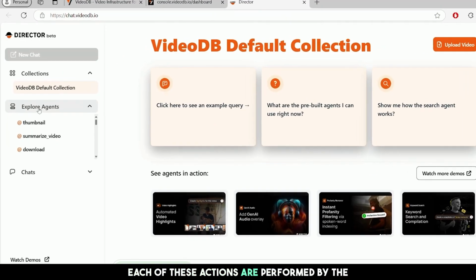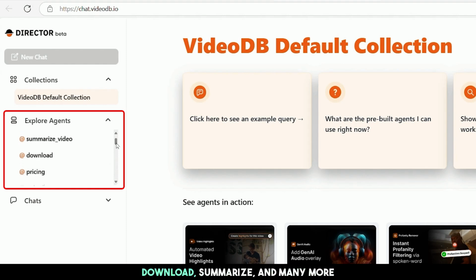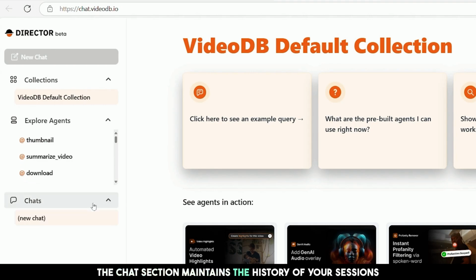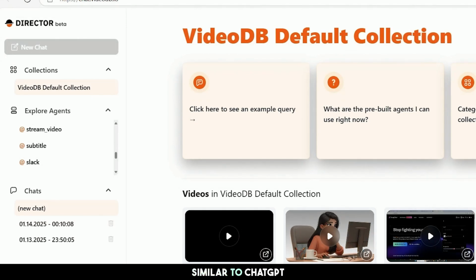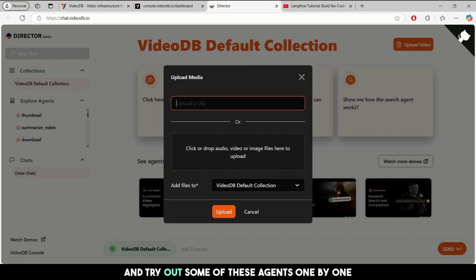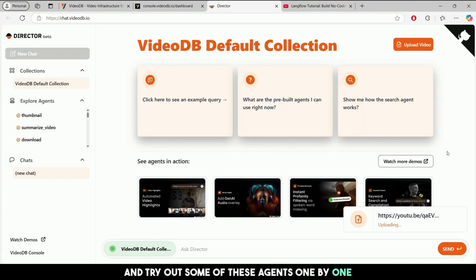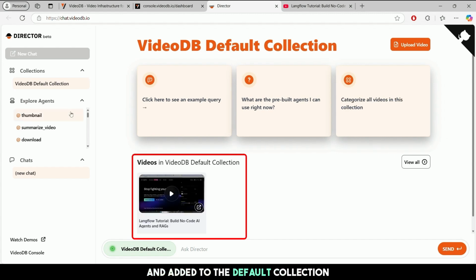Each of these actions is performed by the agents available in the Explore Agents section. You will see agents like thumbnail, download, summarize, and many more. The chat section maintains the history of your sessions and the actions you have performed, similar to ChatGPT. Let's quickly upload a video from YouTube and try out some of these agents one by one. The video gets indexed and added to the default collection.